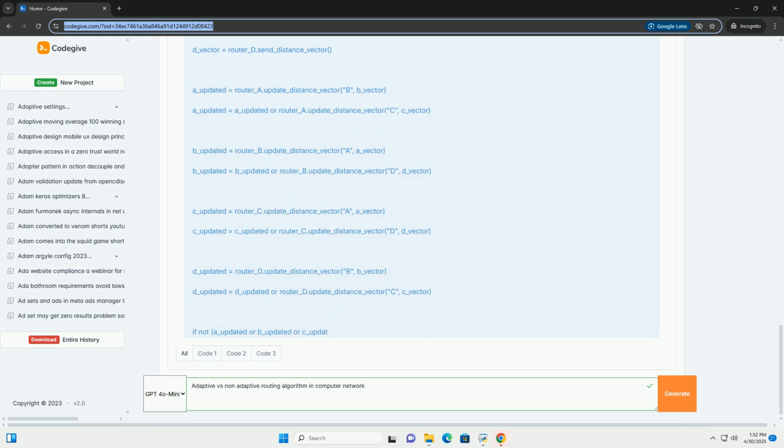Conceptual Python-like code, illustrative, for Dijkstra's algorithm. Explanation of the code: dijkstra(graph, start) implements Dijkstra's algorithm to find the shortest paths from a starting node to all other nodes in a graph. graph represents the network topology as a dictionary. Each key is a node, a router, and the value is another dictionary representing the node's neighbors and the cost to reach each neighbor. distances stores the shortest distances from the starting node to each node, initialized to infinity.